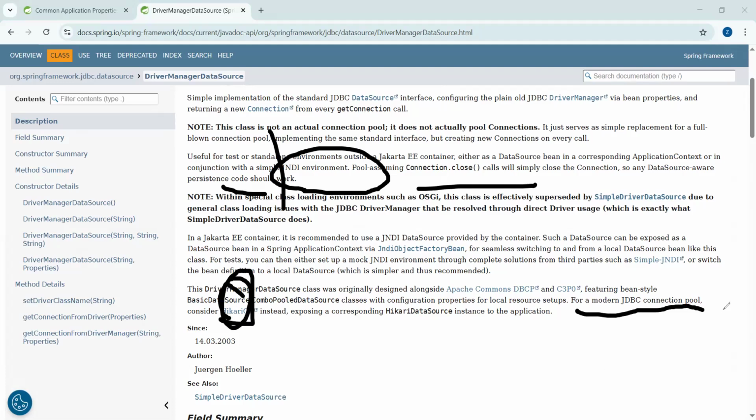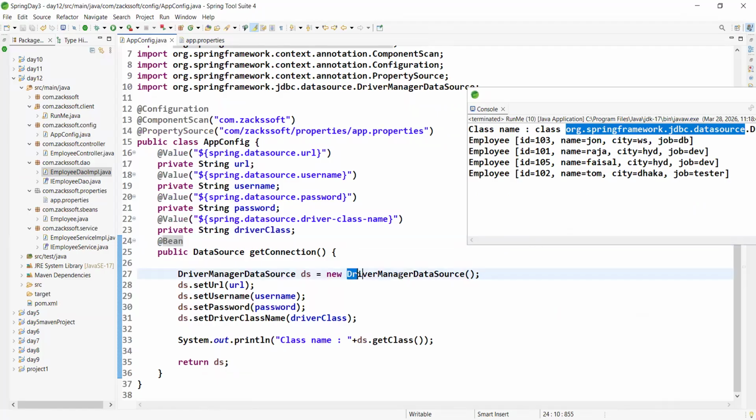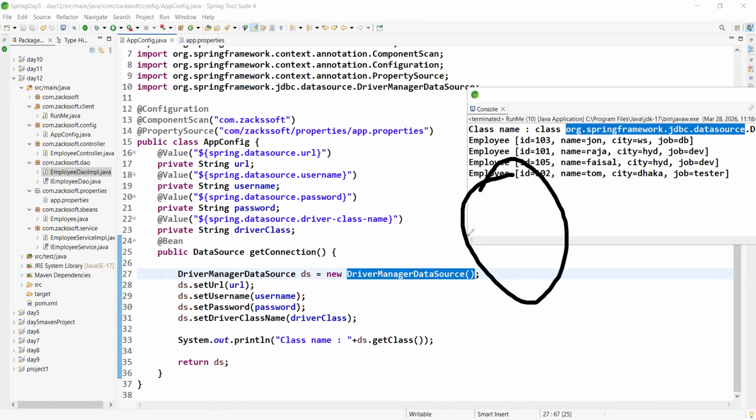Okay, boss. So what is the problem? What is the point? Actually, your driver manager data source does not point to a connection pool, right? Always it creates a new connection, okay? For every request, it creates a new connection. But we are thinking this is the connection pool, right? But this object doesn't point to the connection pool. Should I repeat anything?